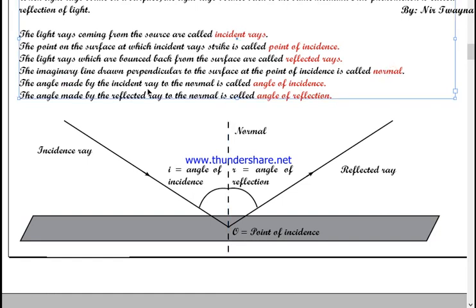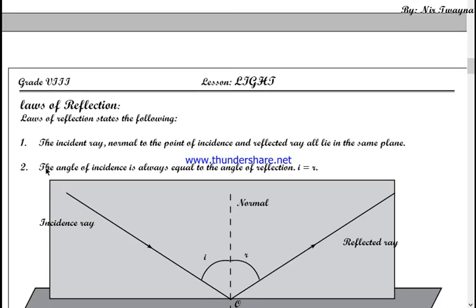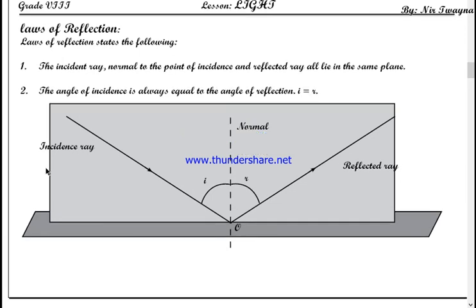The angle made by the incident ray to the normal is called the angle of incidence, and the angle made by the reflected ray to the normal is called the angle of reflection. You understand this much? If you do, then let's go to the laws of reflection.